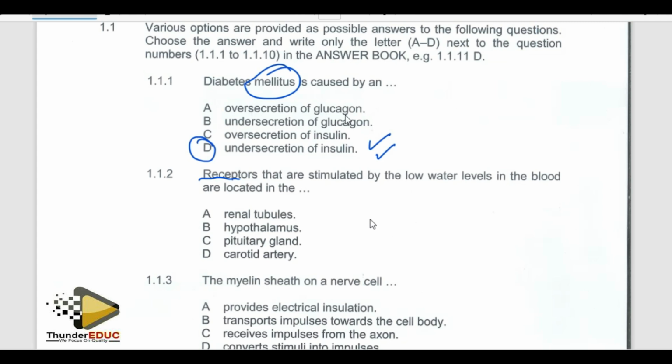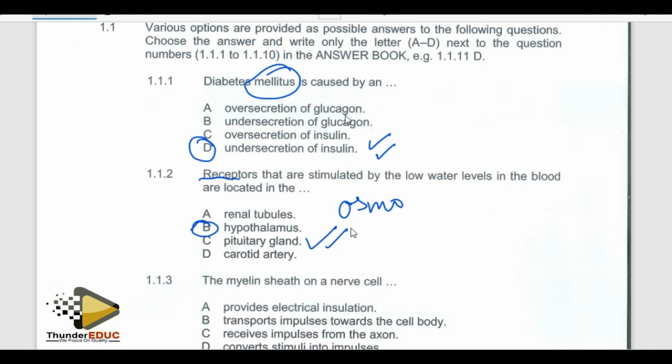Which receptors are those? Because we are talking about water, it means osmo. So those receptors are called osmoreceptors. Sometimes we say they are found in the thirst centers in the hypothalamus. So in this case, the answer is going to be B, hypothalamus.